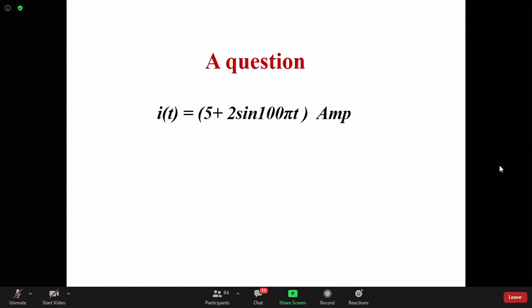As we have just learned it, here is a question, a quiz. The current is 5 plus 2 sine 100 pi t ampere. Now this current is fed to a PMMC instrument, that means a D'Arsonval galvanometer. What will be the reading? If i(t) is 5 plus 2 sine 100 pi t ampere, what will be the reading?